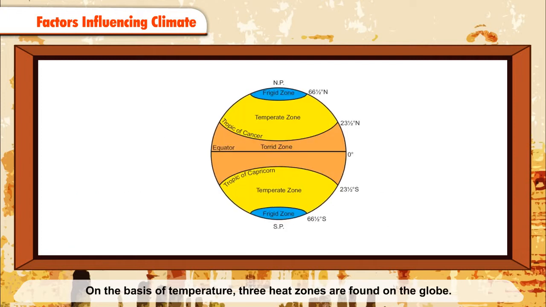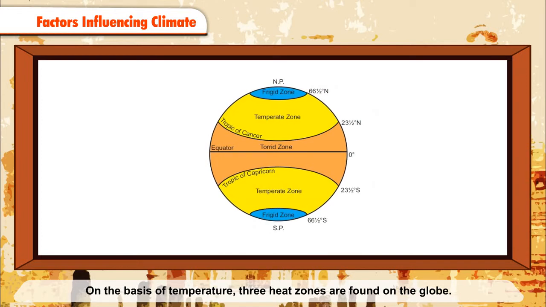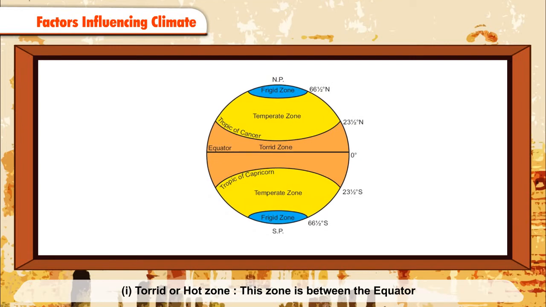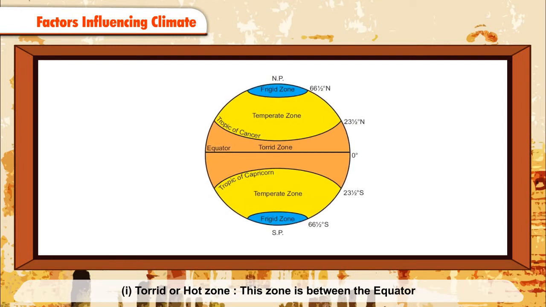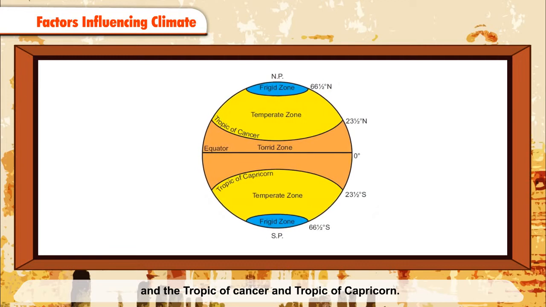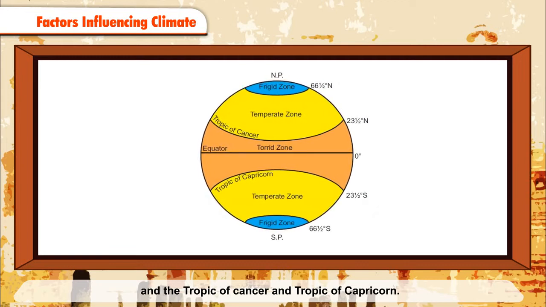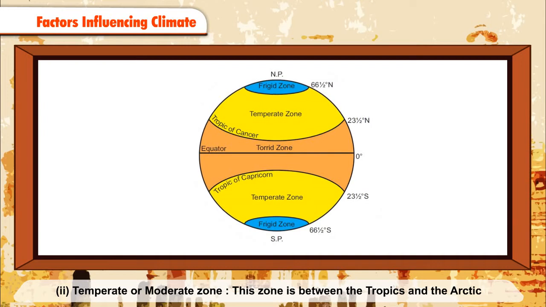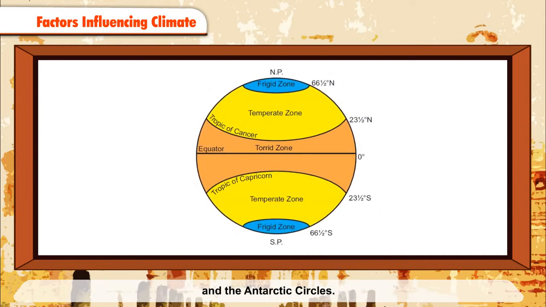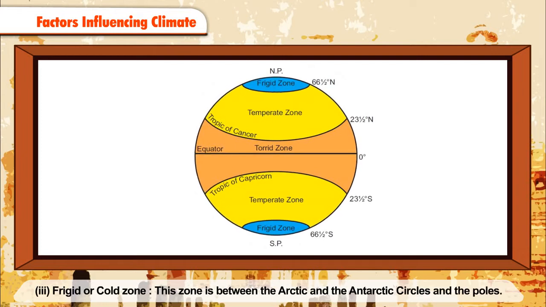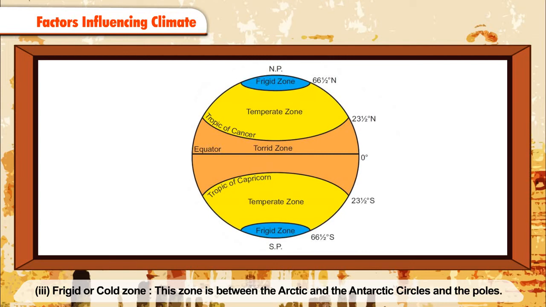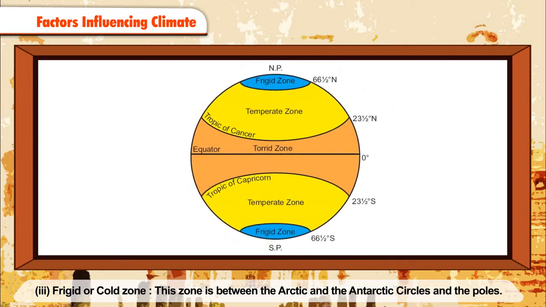On the basis of temperature, 3 heat zones are found on the globe. These are given below: Torrid or hot zone. This zone is between the equator and the Tropic of Cancer and Tropic of Capricorn. Temperate or moderate zone. This zone is between the tropics and the Arctic and the Antarctic circles. Frigid or cold zone. This zone is between the Arctic and the Antarctic circles and the poles.